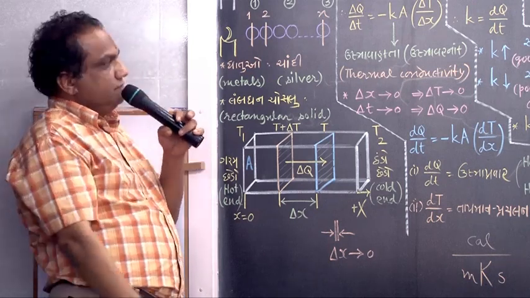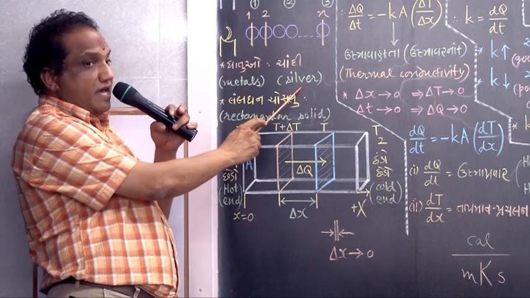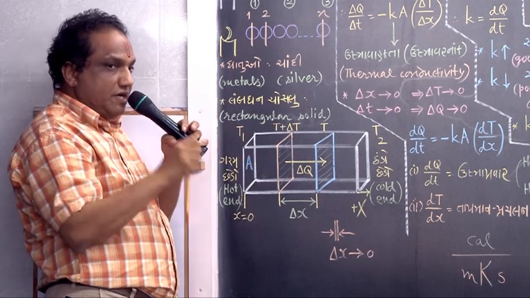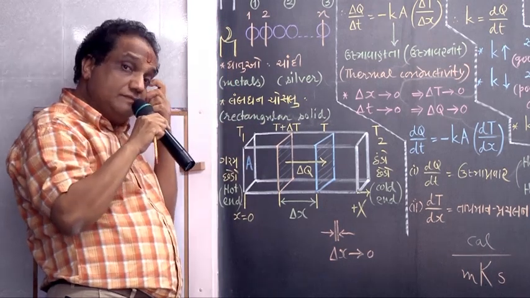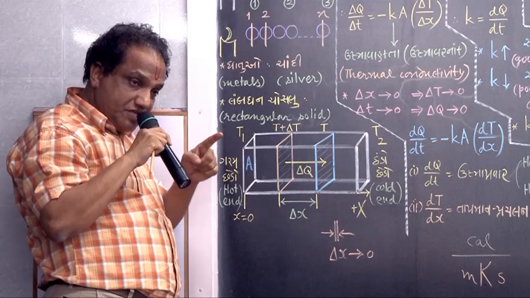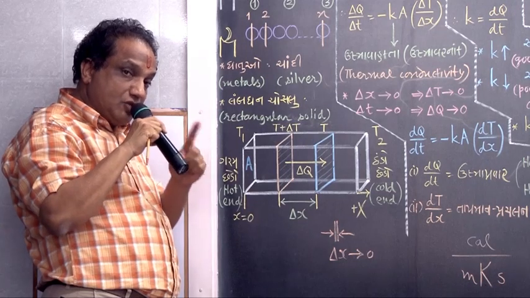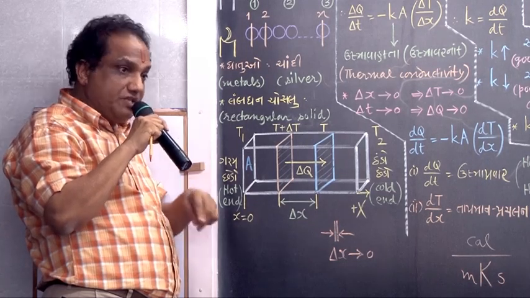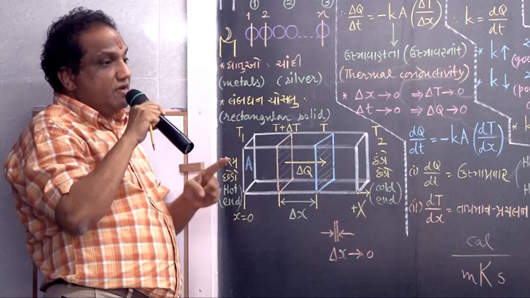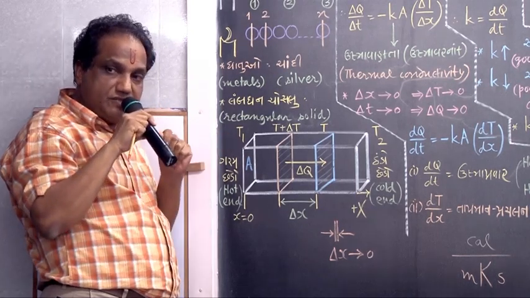Among all the metals, remember silver has maximum thermal conductivity. So silver is the best conductor of heat. And just for your knowledge, you will study in third semester, silver is also the best conductor of electricity. So silver is the best conductor of both heat as well as electricity.